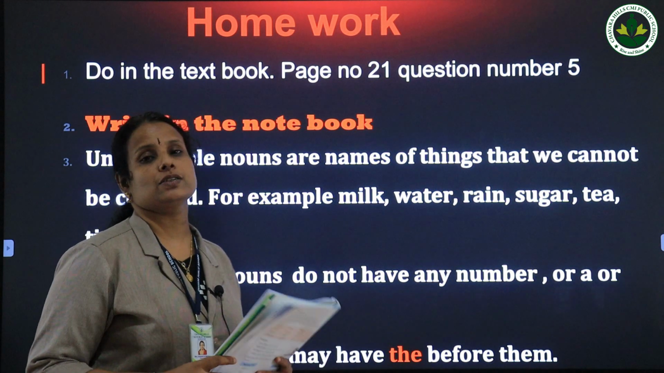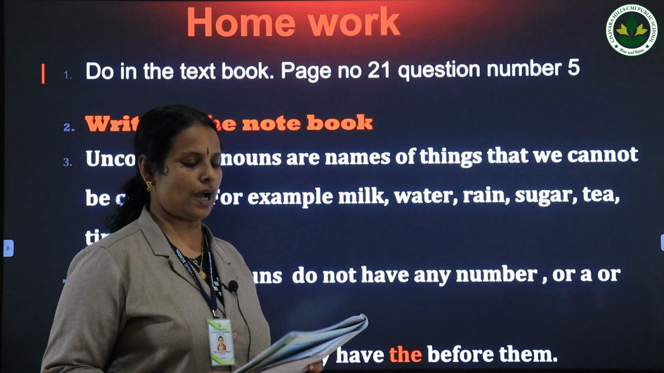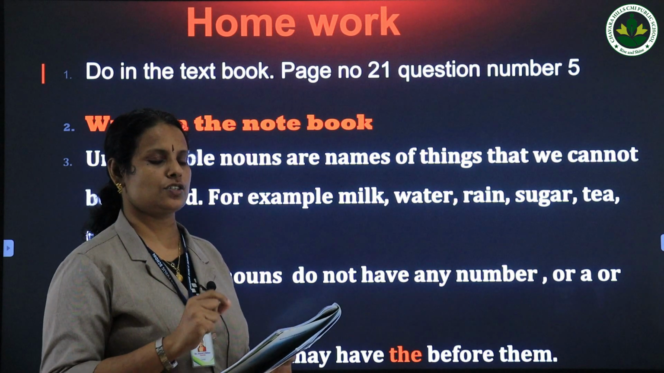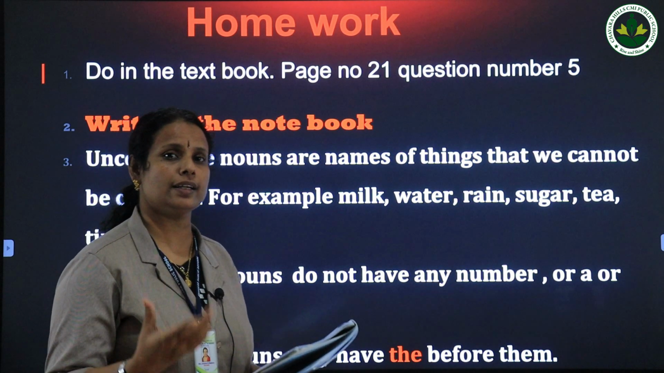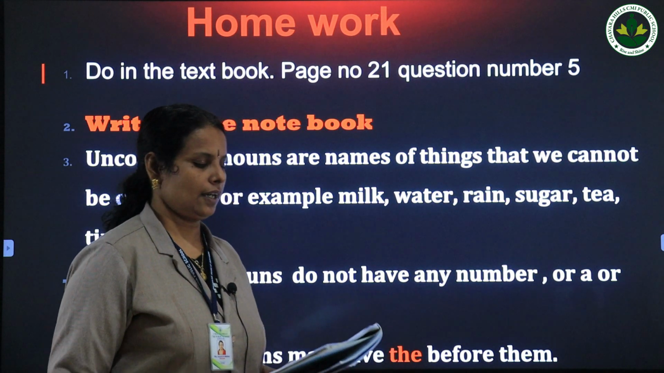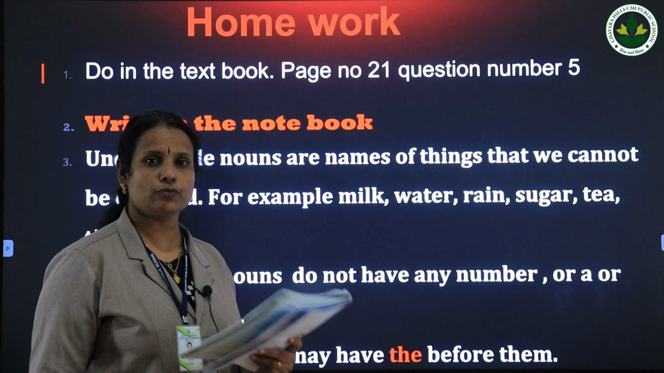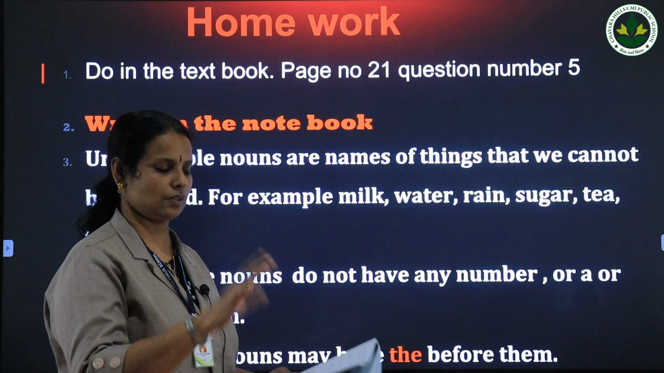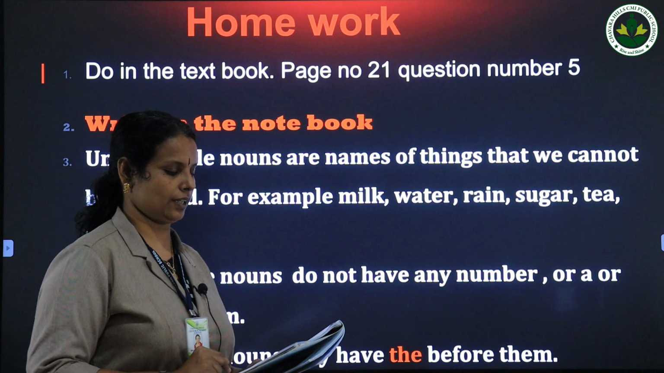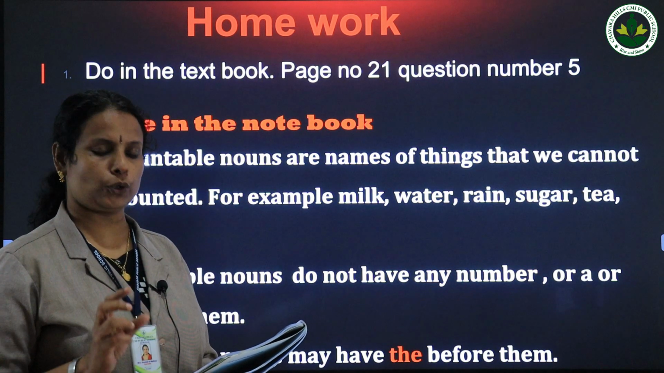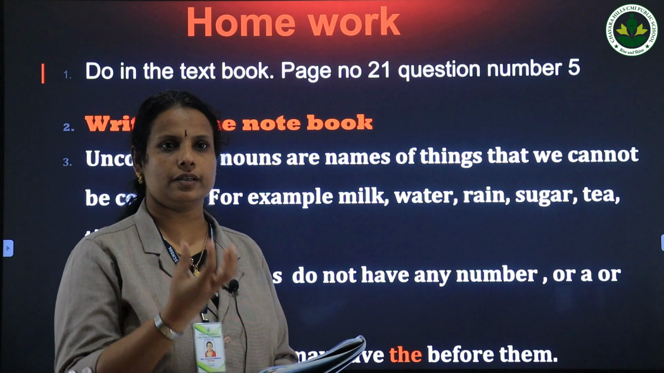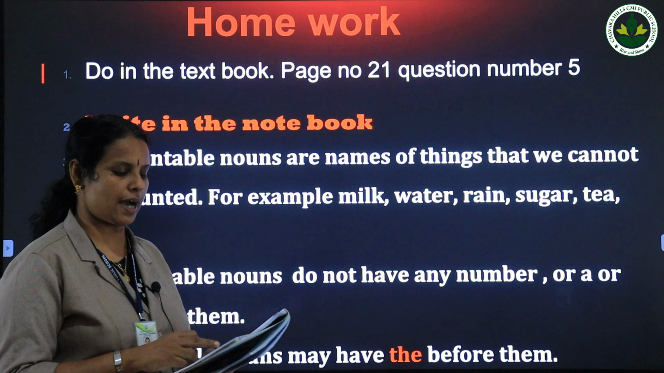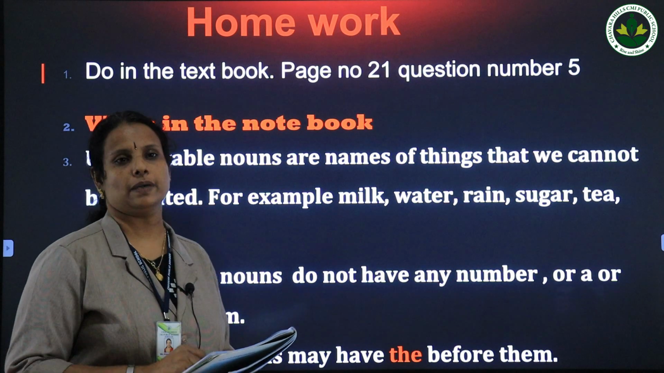Rubal drank a piece of water. You have to correct it. Instead of a piece of water, you can write a glass of water. Then Jia bought a sack of milk. Can we bring milk in a sack? No. So find out the correct measuring word. Mother bought a cube of flour. Can we take flour in a cube? No.